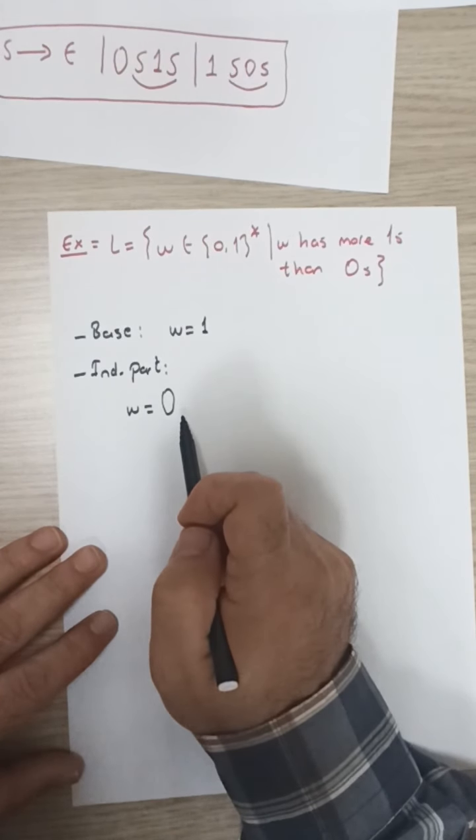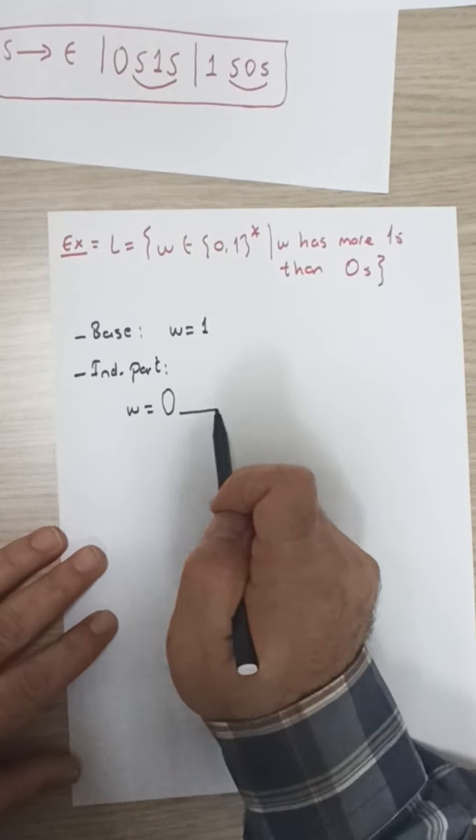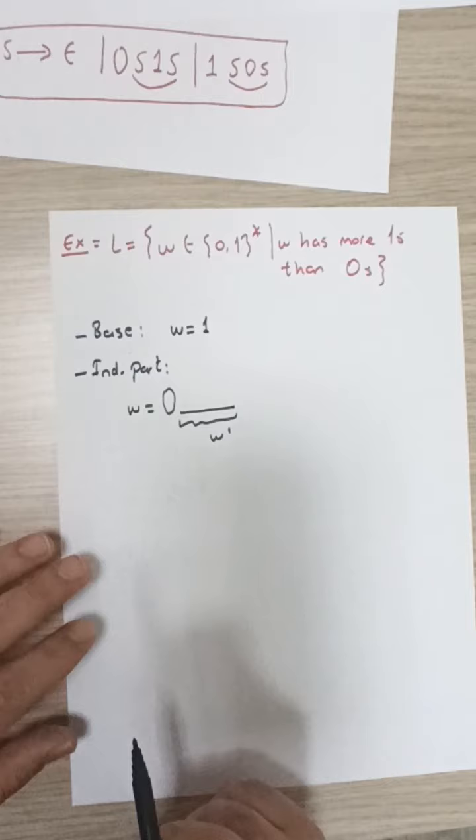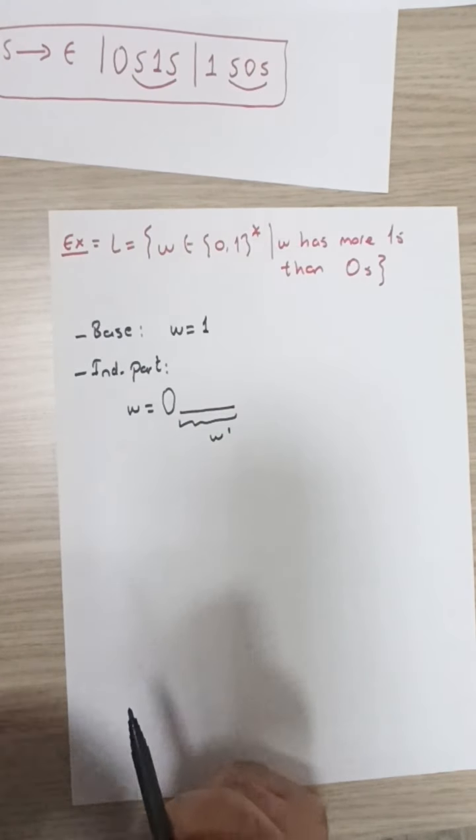If W starts with a 0 and is followed by some string W prime, what is the property that we want from this W prime?